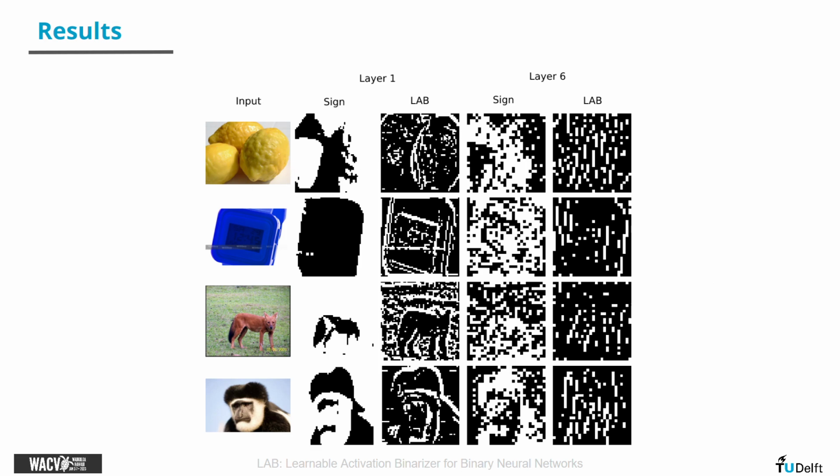that for the example of this lemon, LAB is actually able to capture the texture of this lemon, albeit very roughly, and also the same for the watch. You can see that LAB actually is able to distinguish the features in this watch rather than seeing the watch as fully in the same shade.